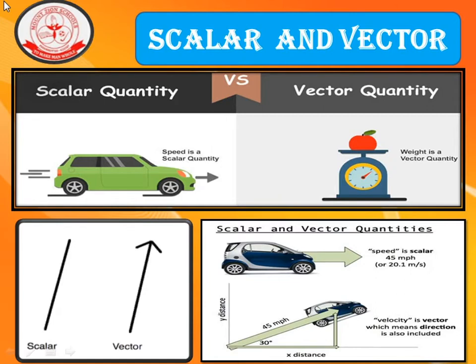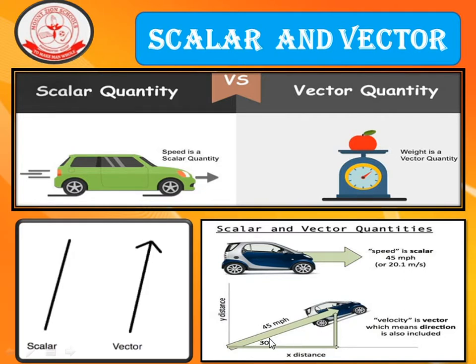But at the same time, in the cross view, you may be able to see a car moving along a direction, at which it makes an angle theta, 30 degrees, with the horizontal.